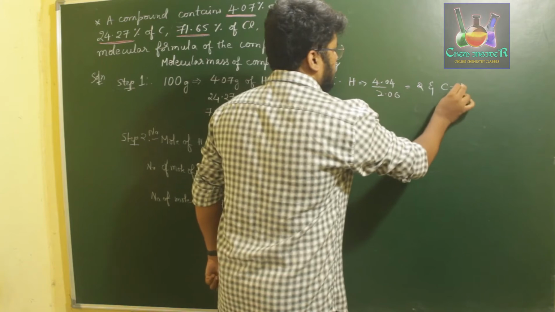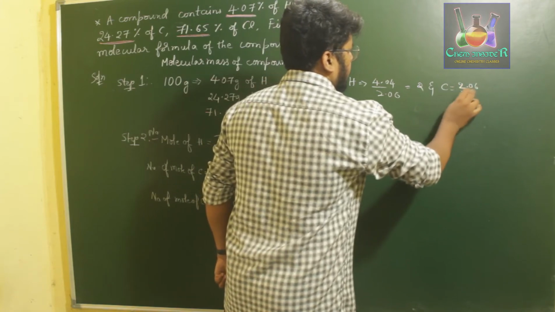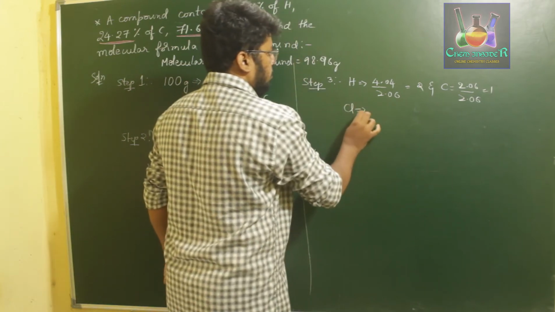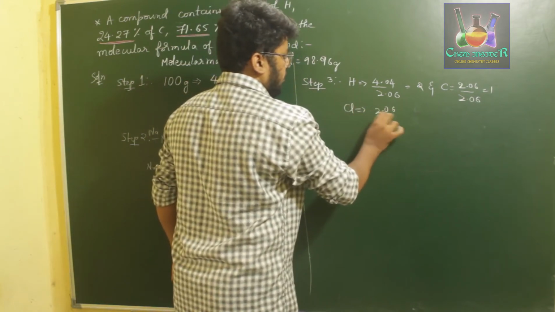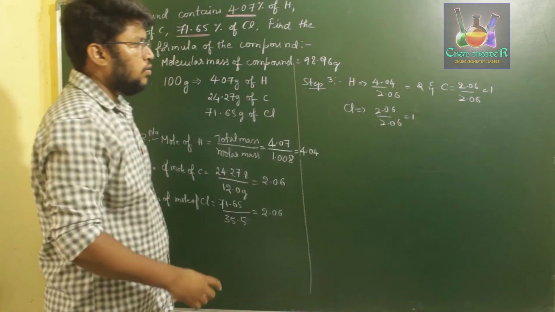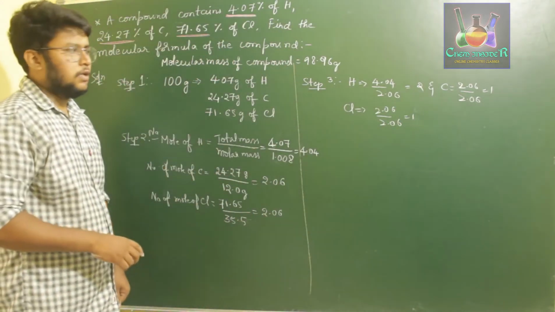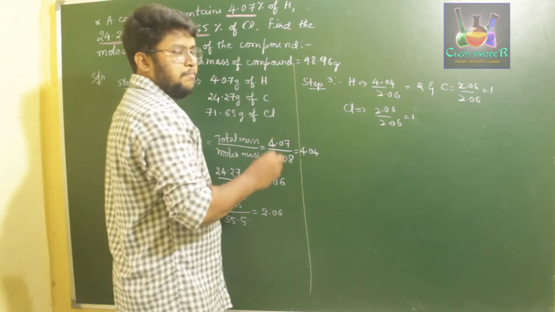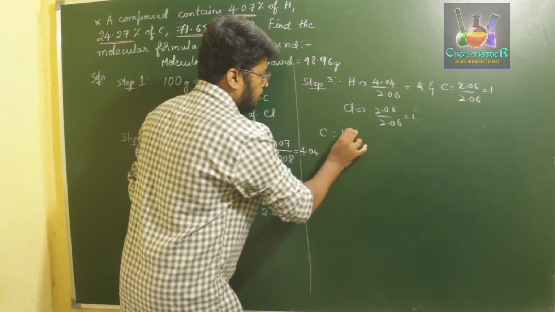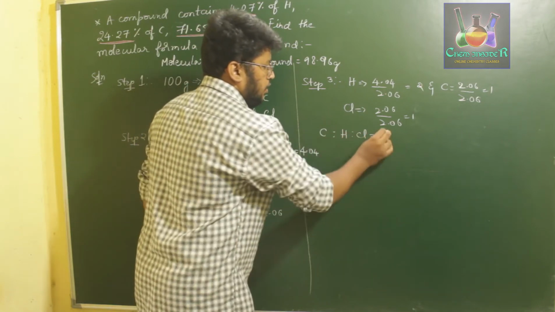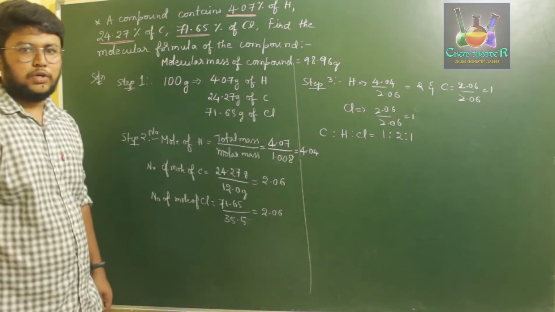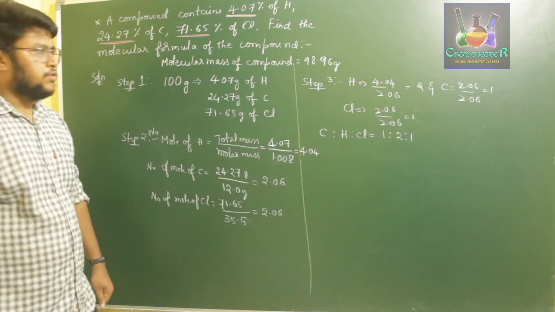For carbon, 2.06 divided by 2.06 is 1. And for chlorine, 2.06 divided by 2.06 is again 1. So this 2, 1, 1 of hydrogen, carbon and chlorine is the simplest whole number ratio. Carbon, hydrogen and chlorine are in the ratio of 1:2:1.